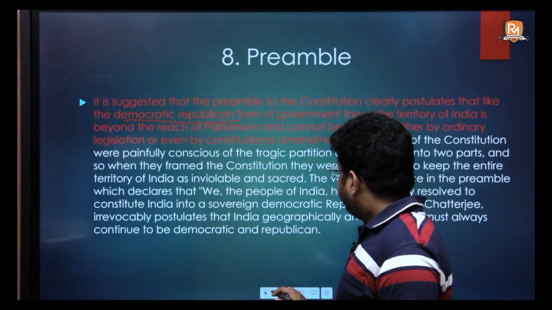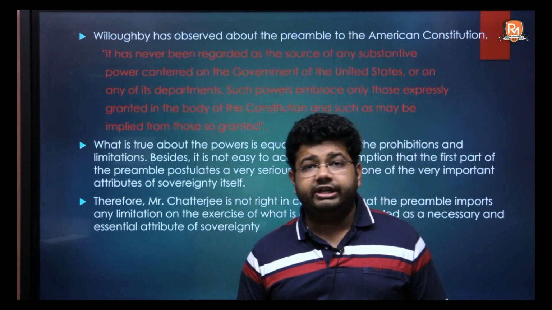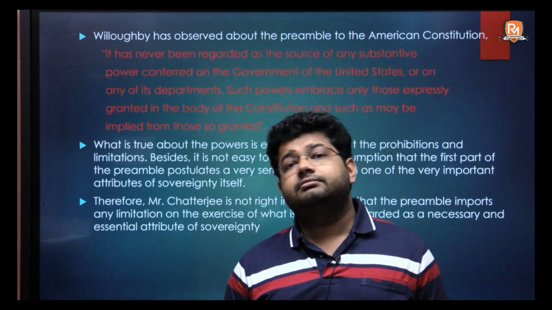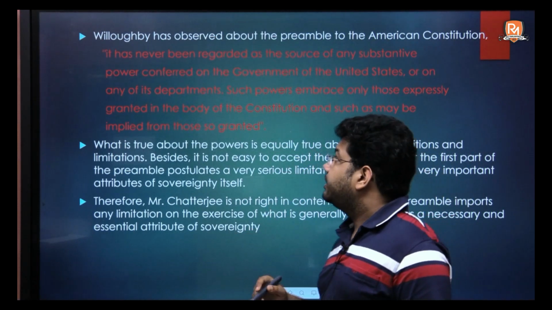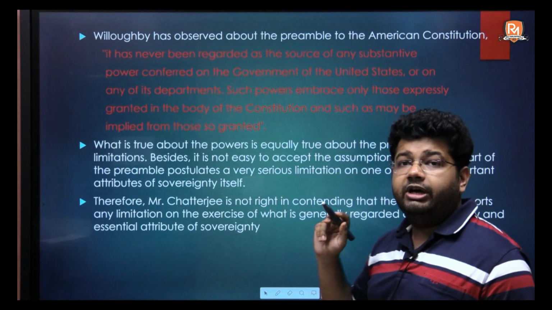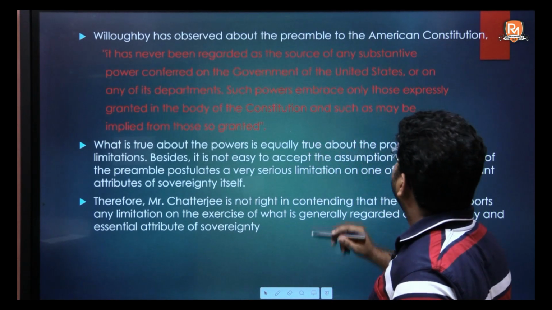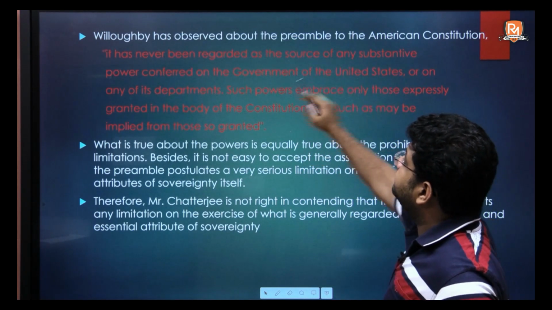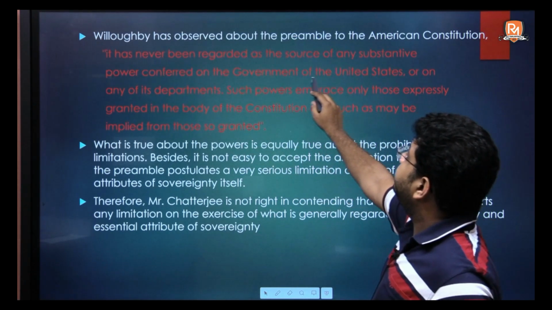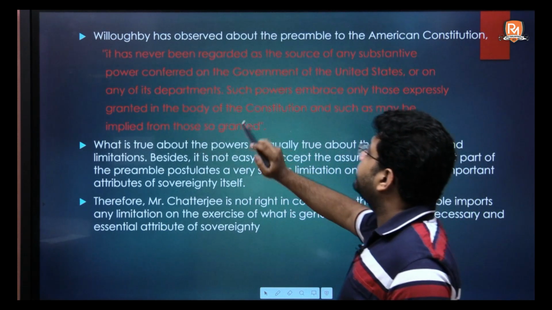Secondly, the Supreme Court observed and gave reference to a thought of Willoughby, who was a legal scholar. According to Willoughby, when he was observing the American Constitution's preamble, he said, "It has never been regarded as the source of any substantive power conferred on the government of the United States or on any of its departments.